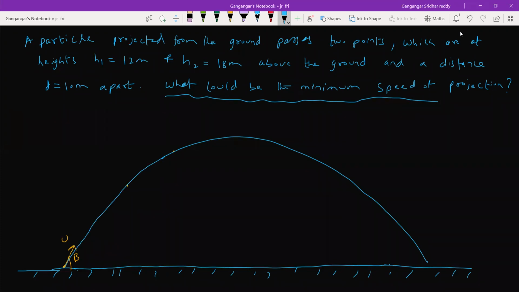Okay, this is a curve. And these 2 points are there. This is H1. This is H2. I'll draw a red line. So this will be very important for you. Let me increase the separation so that it will be easy for me. If you can draw a diagram, it is a little bit easier for you to analyze.